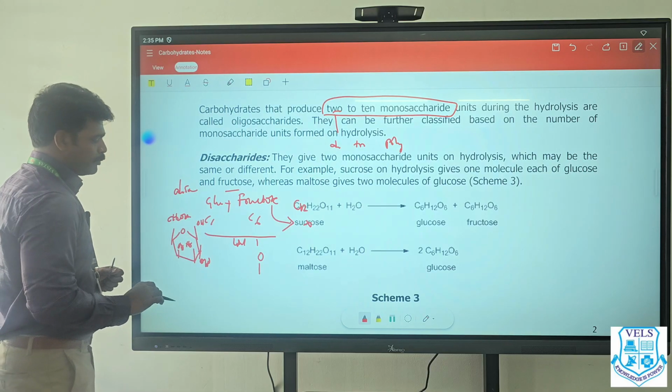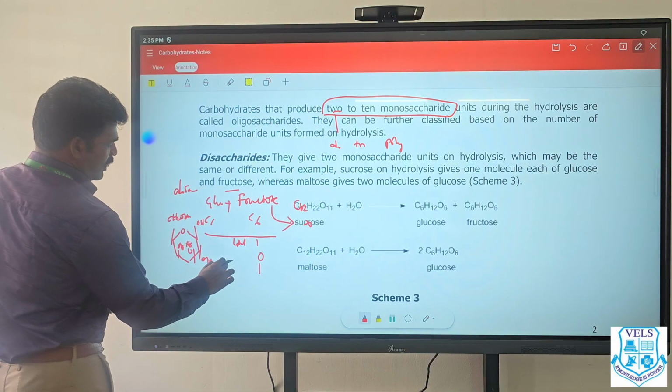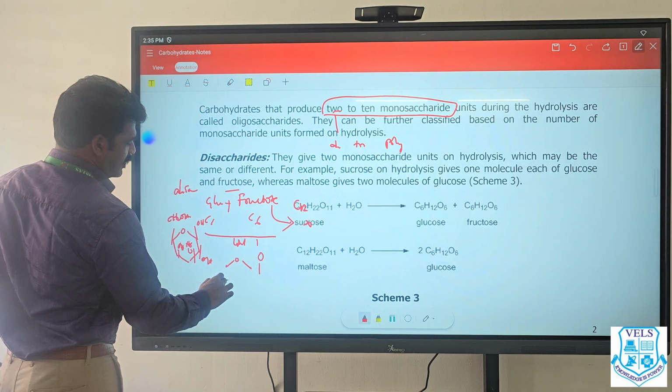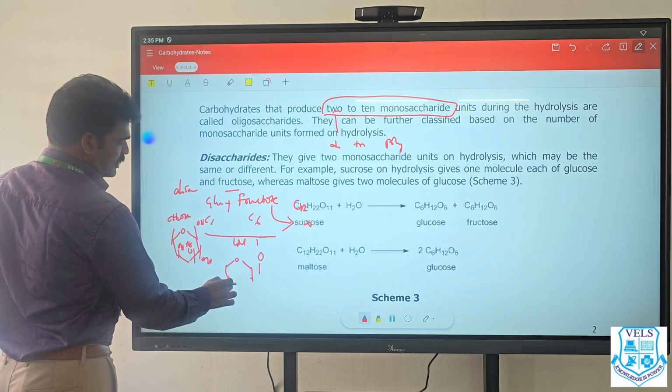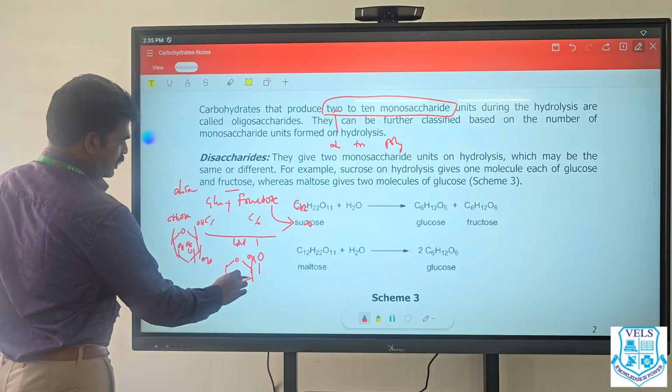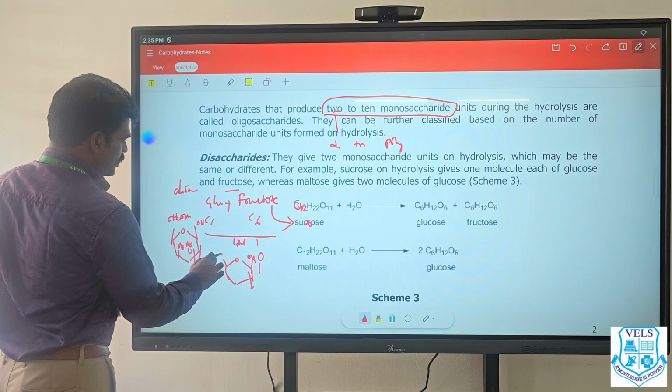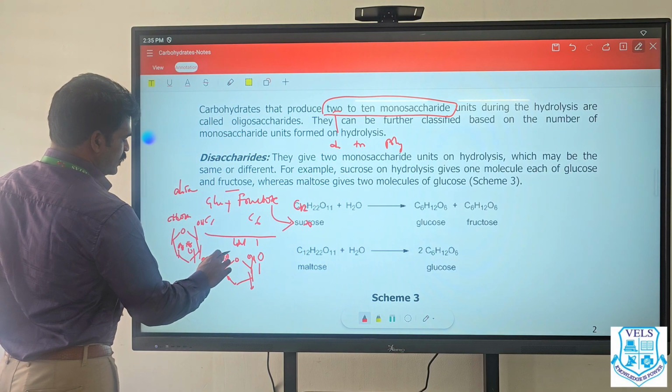One of those hydroxy groups, if any other molecule is here, in this example, glucose or fructose, OH is there, OH is there, and CH2OH is there.